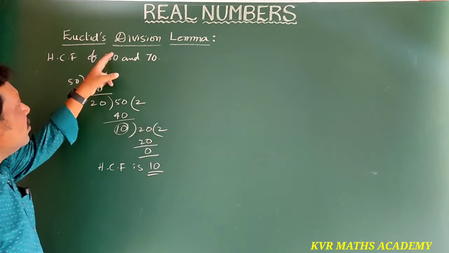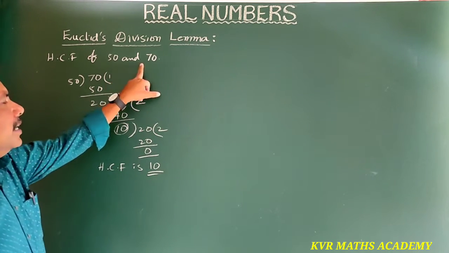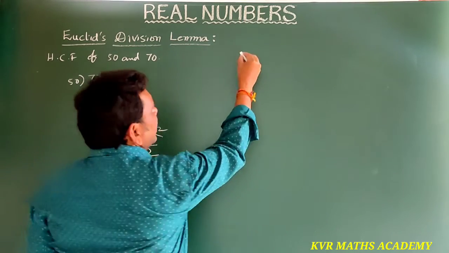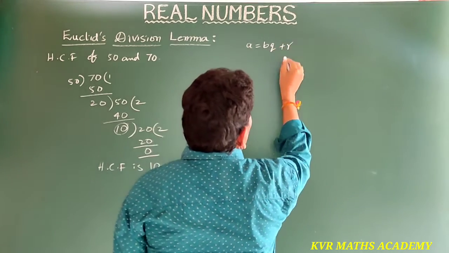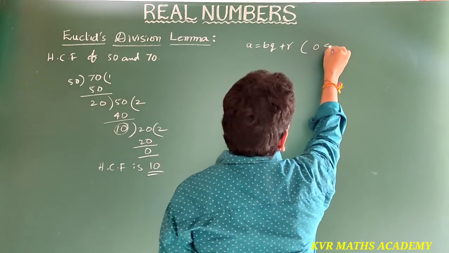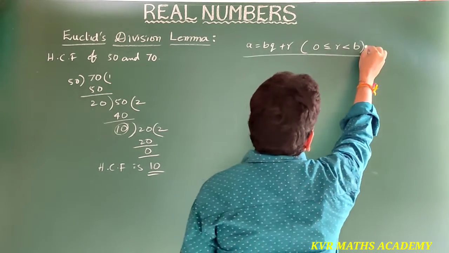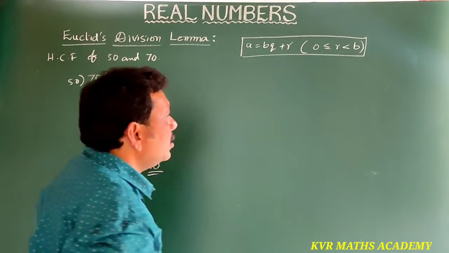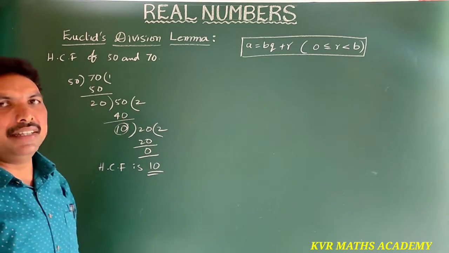But how can you write it using Euclid's division lemma? See here, Euclid's division lemma is A = BQ + R, where 0 ≤ R < B. Using this, let us find the HCF of 50 and 70.